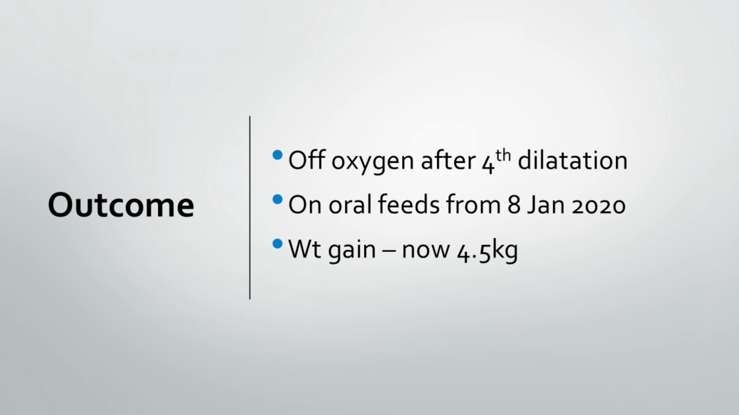What is the outcome? We have done around 6 dilatations. And outcome wise, he's been off oxygen. He was oxygen dependent right from August onwards. He's off oxygen after the 4th dilatation. He's on oral feeds, which was not possible since the time of August. He was just on feeding gastrostomy. Now he's taking orally from 8th of January, and he's put on weight from November to now, around 1.3 kg. So this is the response that we've seen with this patient.